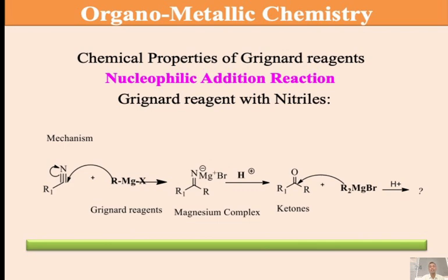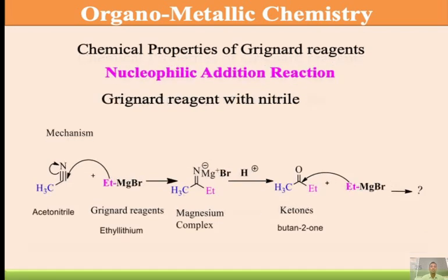So you may understand how the stoichiometric reaction is carried out. One equivalent we get ketone, two equivalents we get alcohol. Many times we use the words excess amount of Grignard's reagent, it forms a tertiary alcohol, and if you use only one equivalent, it is converted into the ketone. So in this way, we carried out the reactions with nitriles.